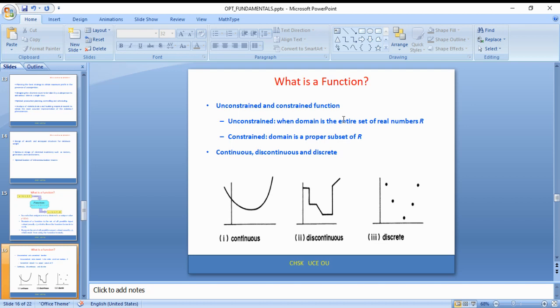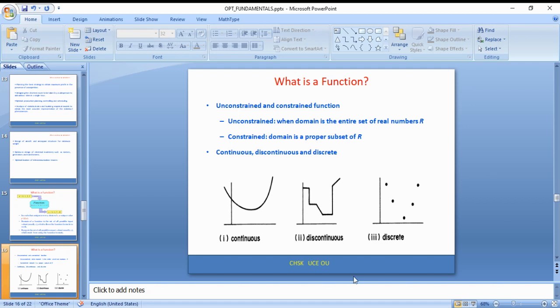One constraint: go to Delhi with 10,000 rupees within a week, within a month, within a year. Added another constraint. Now, in the first statement of the problem, which is unconstrained, the domain is the entire set of range of values; for constrained, the domain appears to be a subset of R.